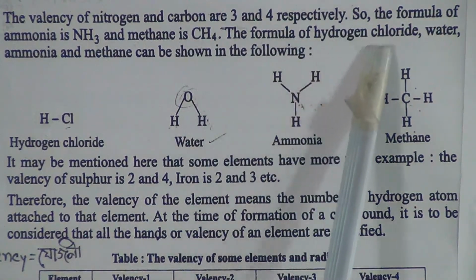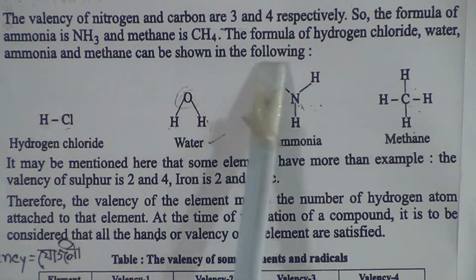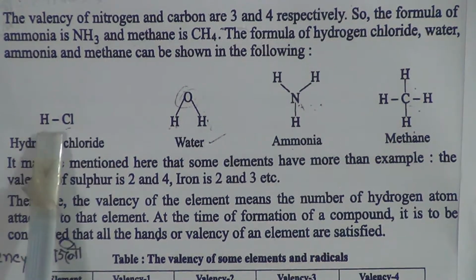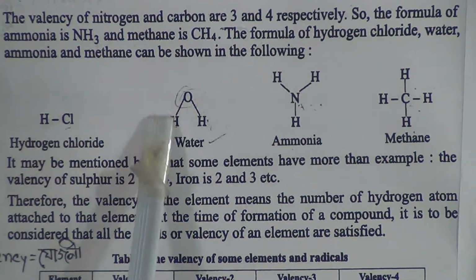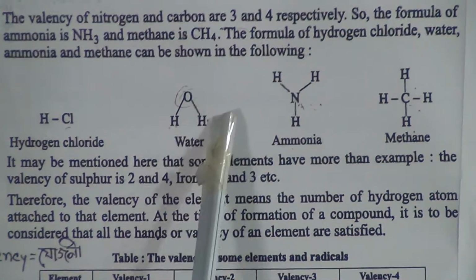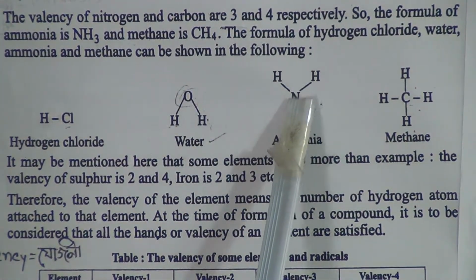The formulas of hydrogen chloride, water, ammonia and methane can be shown as follows. Hydrogen and chlorine both have one hand, so they are holding each other with one hand. Oxygen has two hands, using two hands to hold two hydrogens.